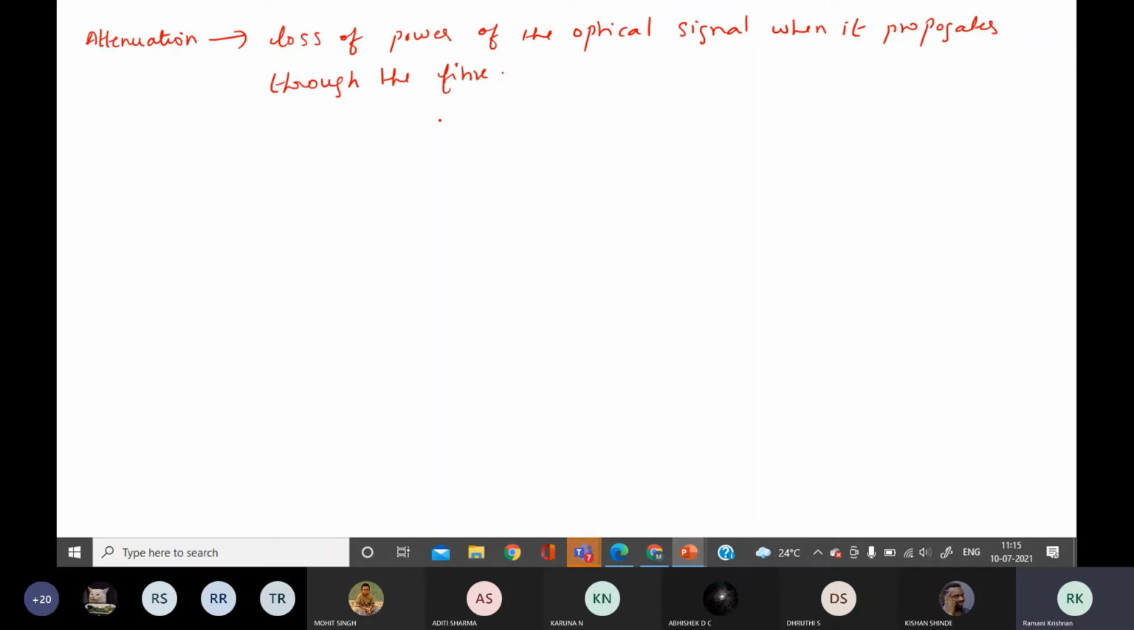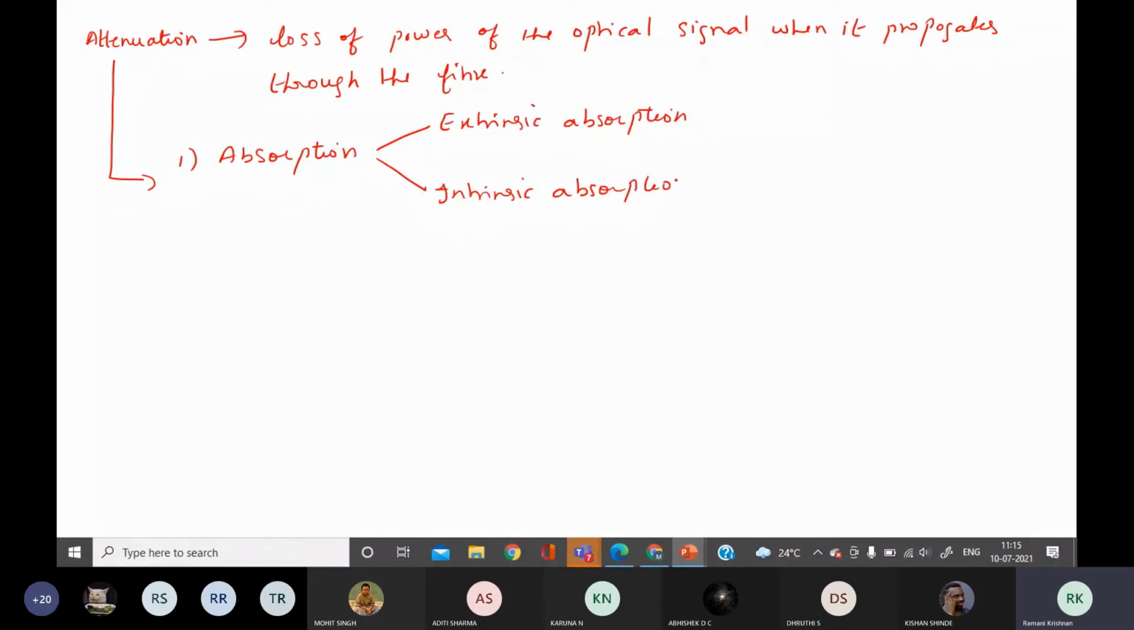Okay. Attenuation is loss of power of the optical signal when it propagates through the fiber, right? Now this attenuation is due to, first, absorption. This absorption is of two types. One is extrinsic absorption, the other is intrinsic absorption. Let us see what is extrinsic.